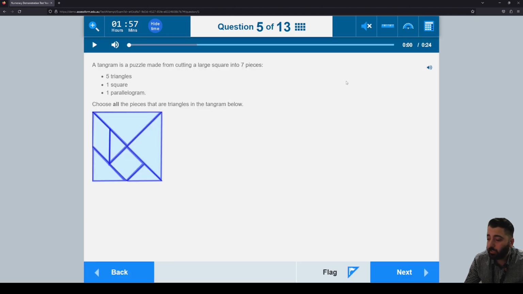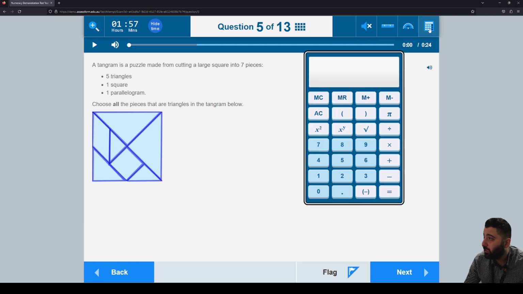The calculator allowed section comes with a calculator in the top right corner. Click on it and it will appear. It has the four operations, a squared and to the power, square root, a pi value, brackets, and a negative sign. So you can use all of these to help you answer the questions.